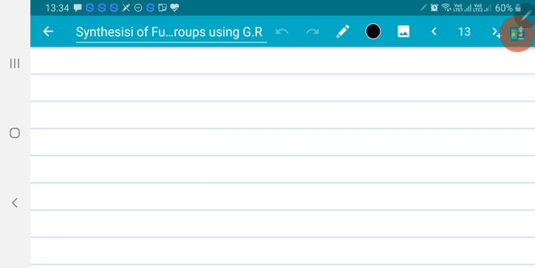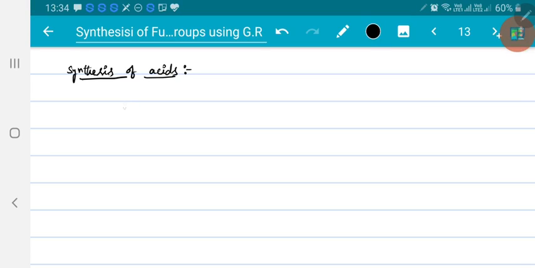So we have seen synthesis of alcohols by using Grignard reagent, synthesis of primary, secondary, tertiary alcohols, synthesis of aldehydes and synthesis of ketones by using Grignard reagent. Now we will discuss synthesis of acids from Grignard reagent.